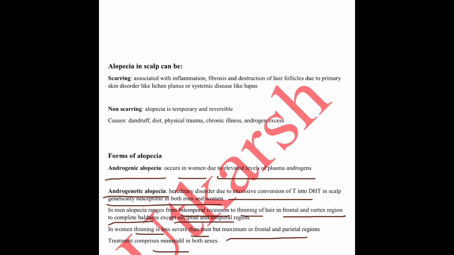Alopecia areata is a non-scarring alopecia. It consists of patches to complete baldness. Hair tends to regrow on the bald patches, but recurrence is common. Treatment comprises topical minoxidil and topically injected glucocorticosteroid.